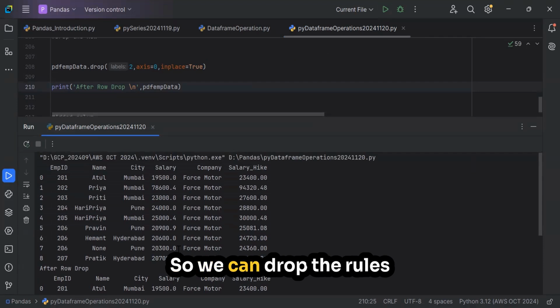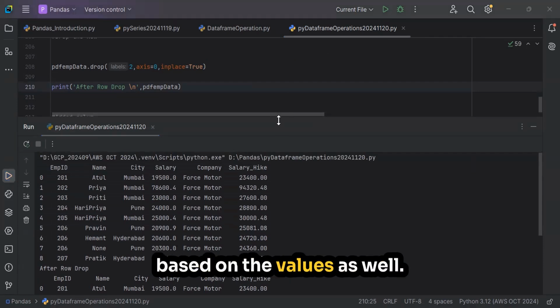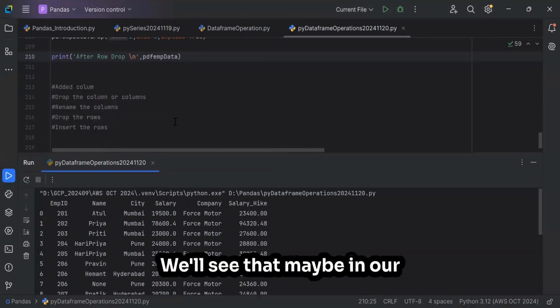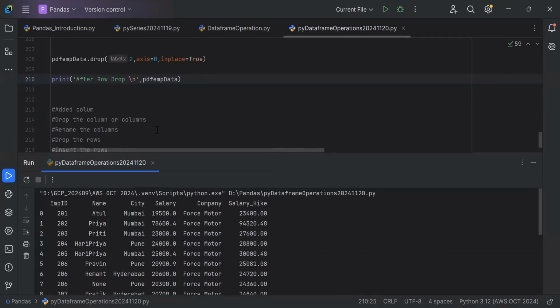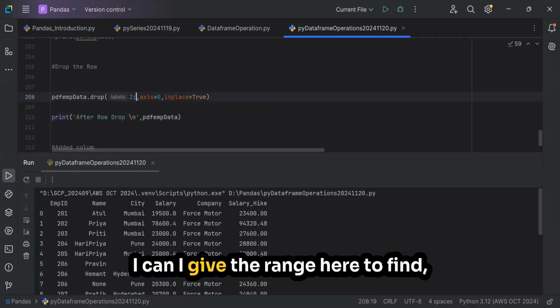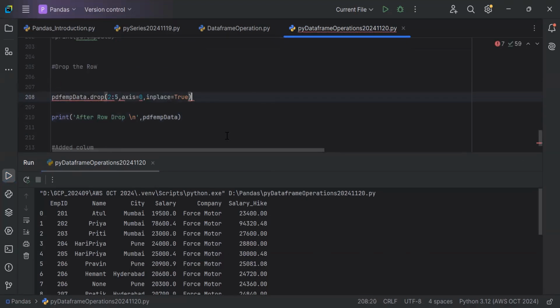Okay. So we can drop the rows based on the values as well. We'll see that maybe in our upcoming session, how to delete the rows based on the values. Can I give the range here? To 5.